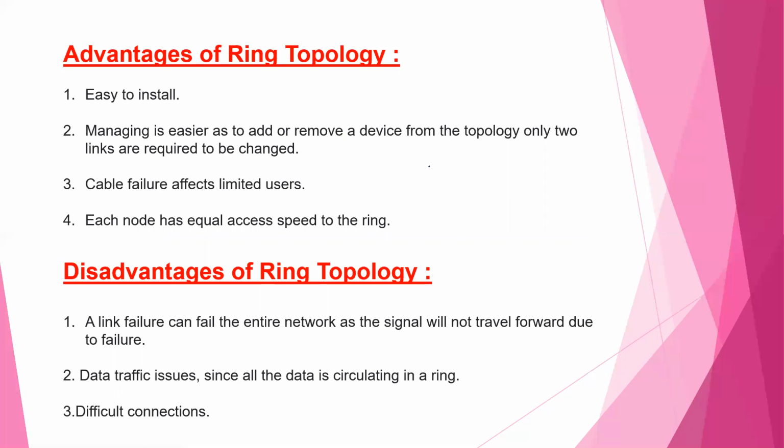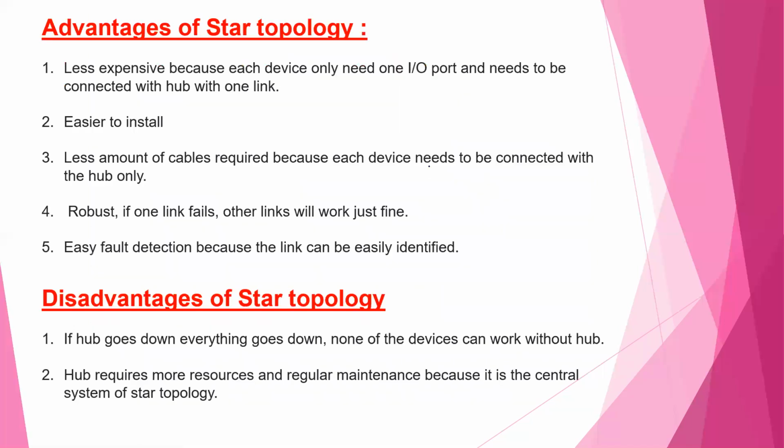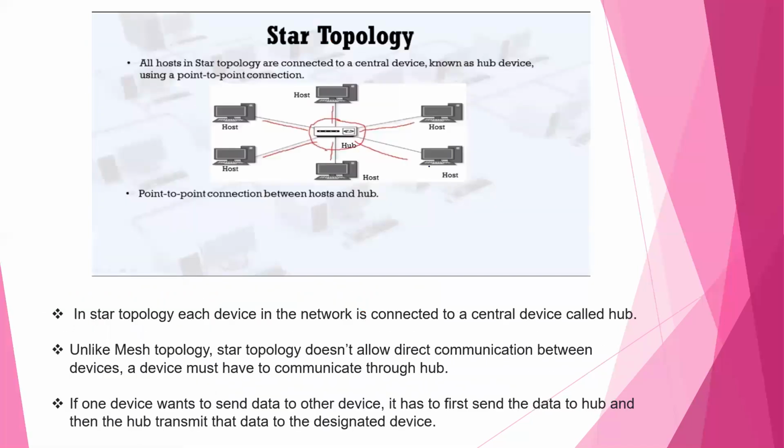There are difficult connections in a ring topology. In ring topology, costly wiring is required. Also, expensive adapter cards are required. Means it is costly. So this is ring topology.